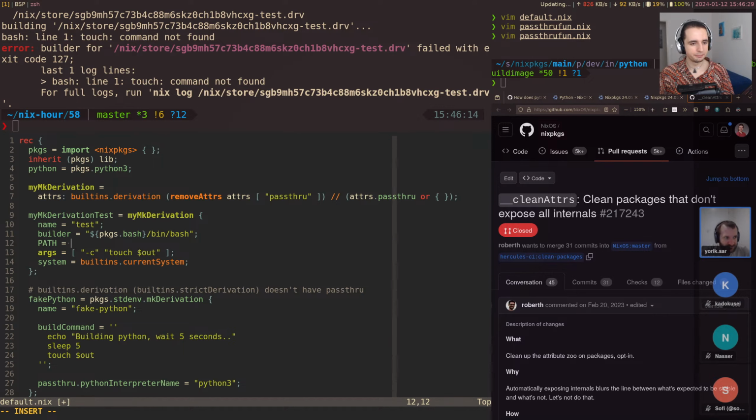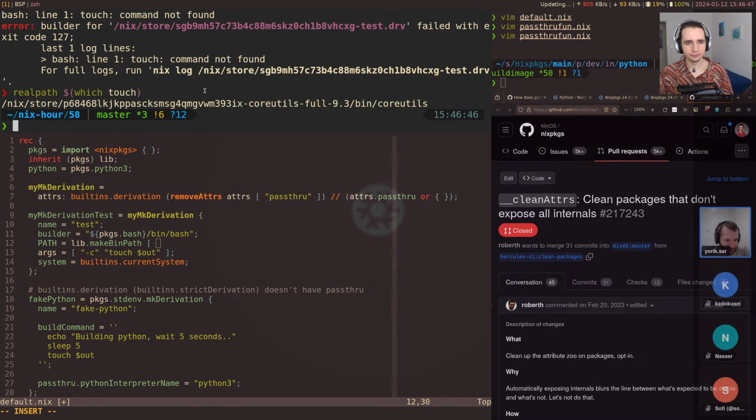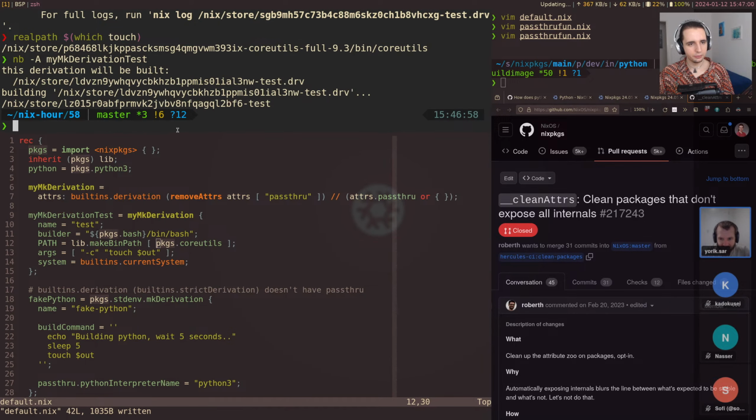Well, let's try it out. I'm going to use lib.makeBinPath, and then touch. That's probably from, let's see, realpath, which touch. That's usually how I find where things come from with my local tools, and so that appears to be in coreutils. All right, packages.coreutils. Let's try it again, and it works.